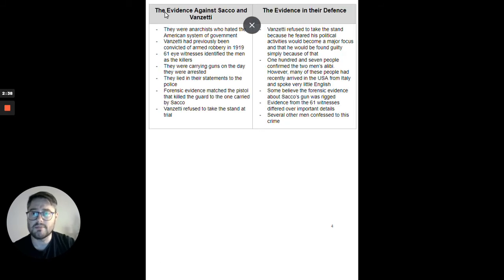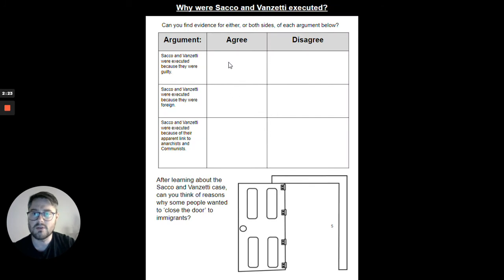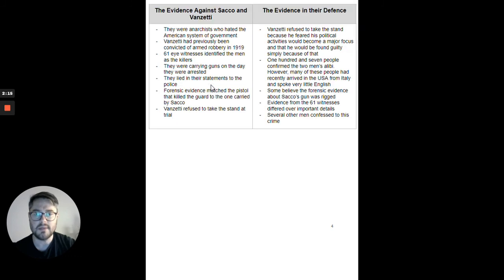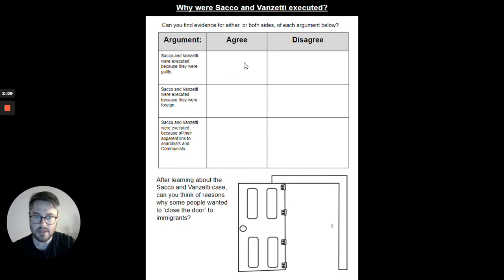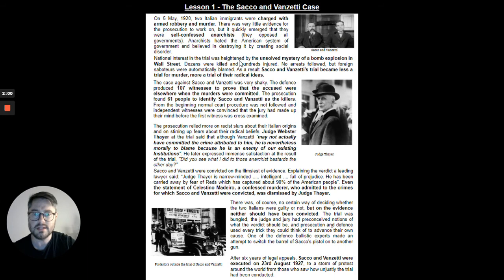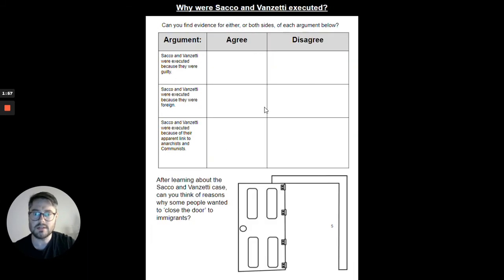You've got some information here about the evidence against, why they could have been guilty, and then the evidence in their defence, why they might have been innocent. Using that, what I want you to do is see whether you can tick some of that information and put it in this agree box for this argument: Sacco and Vanzetti were executed because they were guilty. So what that means is, when you read through this, summarise some of it and put it into this box here. And whether you disagree with that. And the same with the other statements. So using this information and this information, try your best to fill out these boxes.